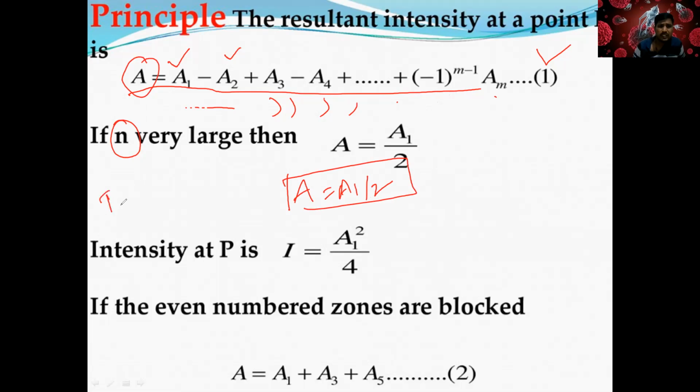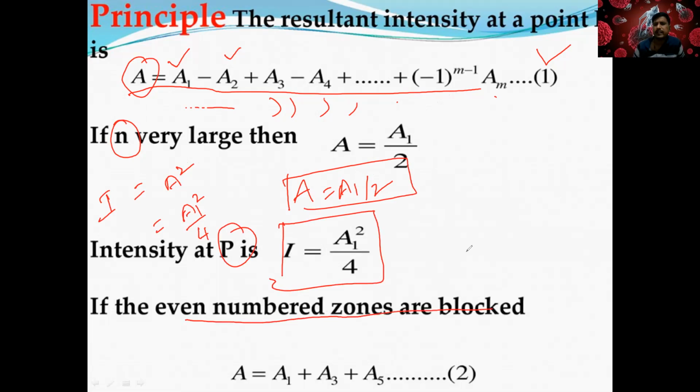But if I want the intensity, what can I do? A squared is equal to A1 squared by 4. Intensity at P is equal to A1 squared by 4. If even number zones are blocked, you are going to have this equation. If odd numbers are blocked, you have A2, A4, A6 like that.